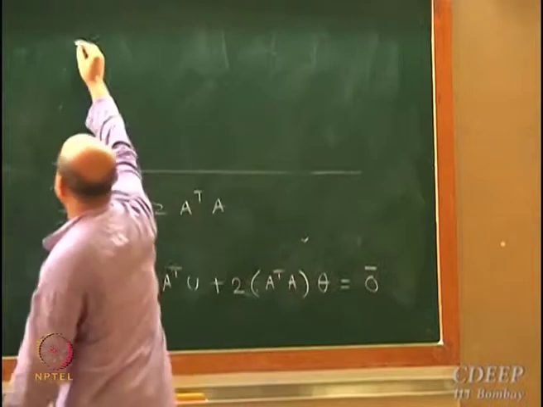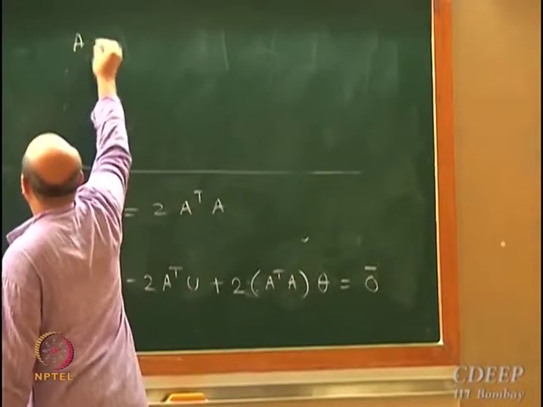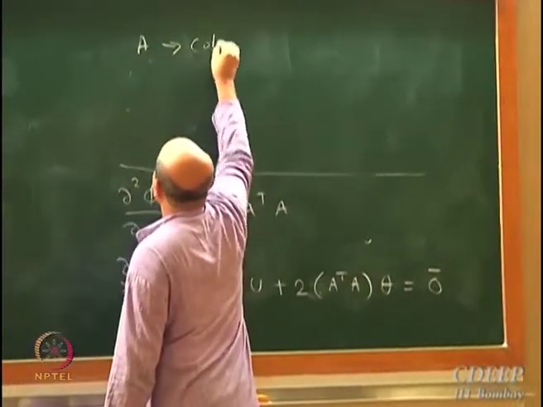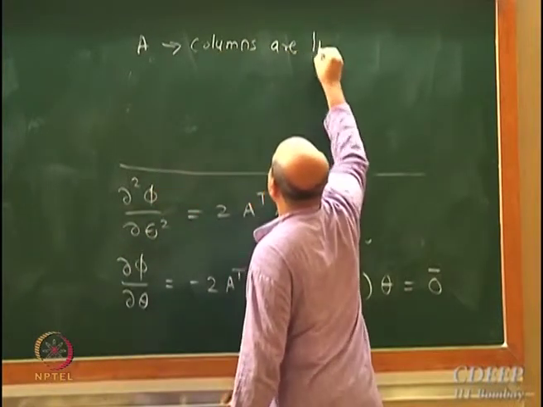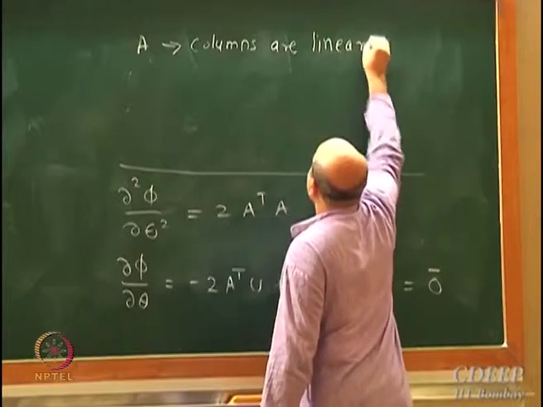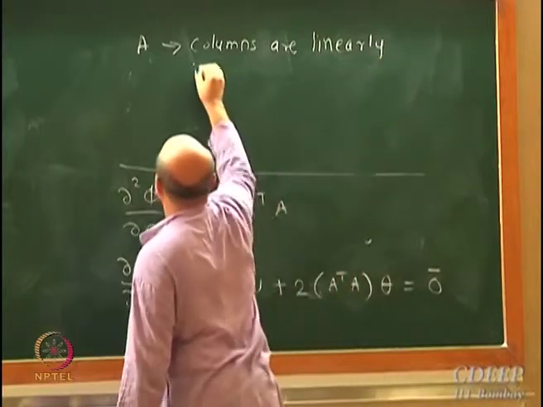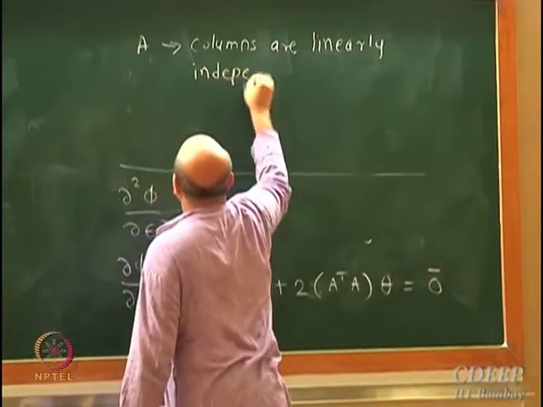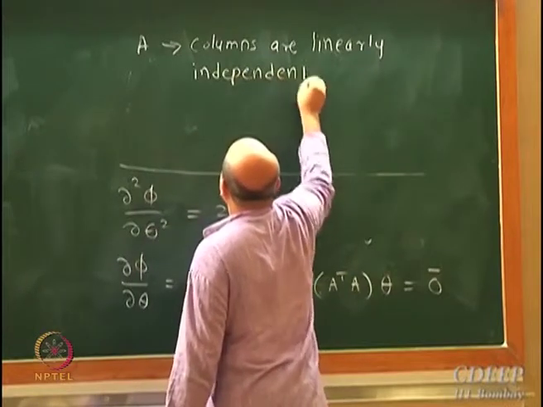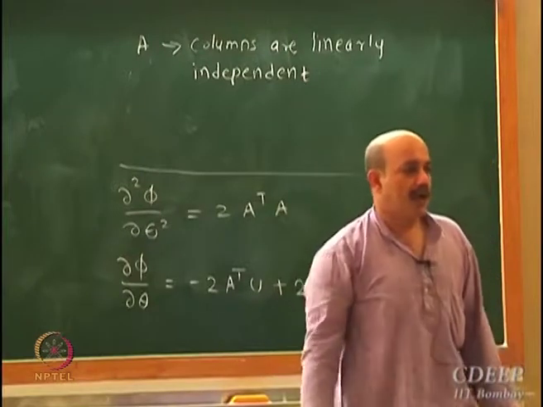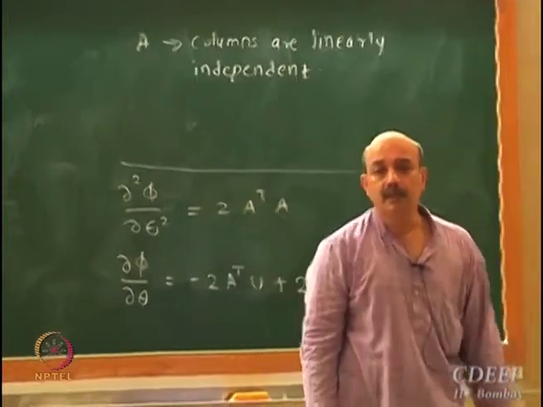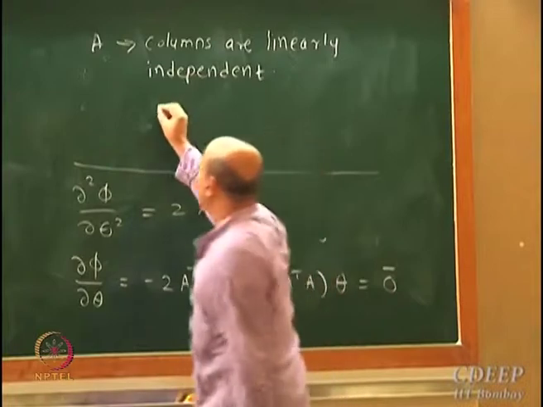Now let us assume that the columns of A are linearly independent. What does it mean? When will you get Ax equal to 0?